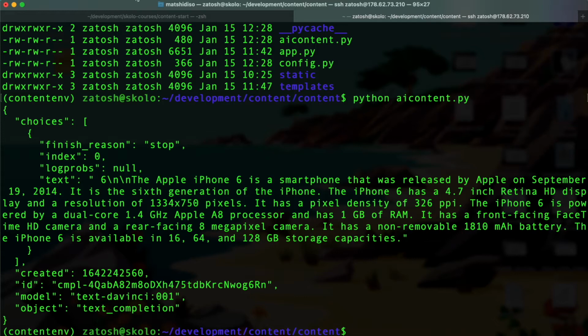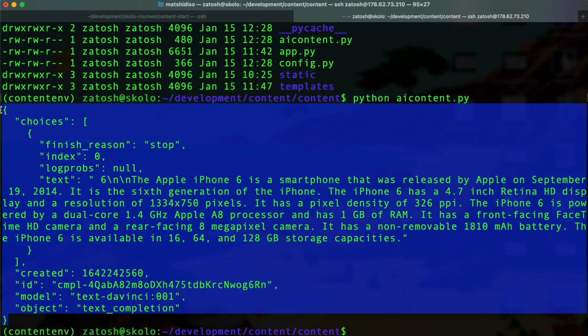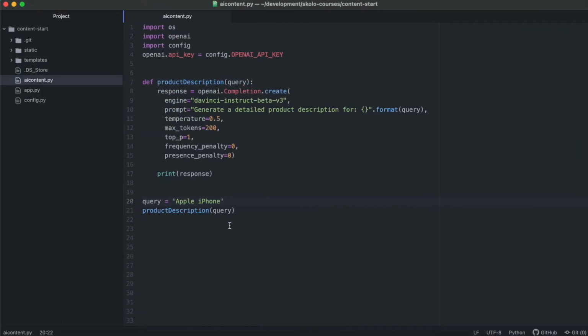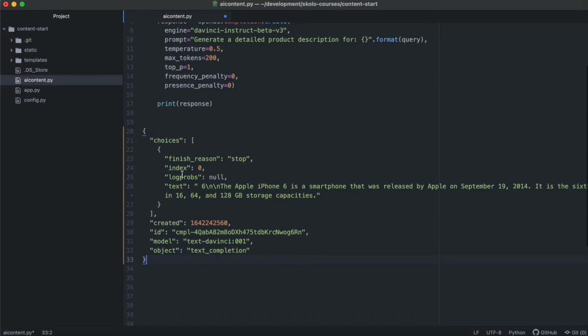It comes through. Actually, the best way to view this is, you can see this is the response object. So let's remove that and paste that response object in here so I can see what's happening there. You'll see that there's some IDs and some models in there. I'm not interested. I'm interested in this answer, whatever is coming through here.